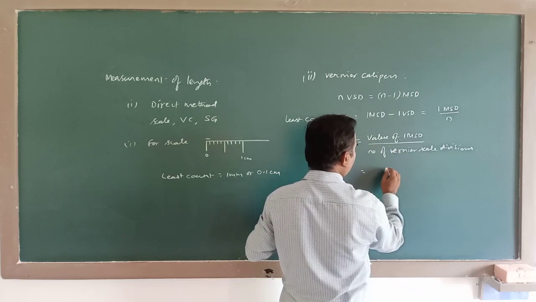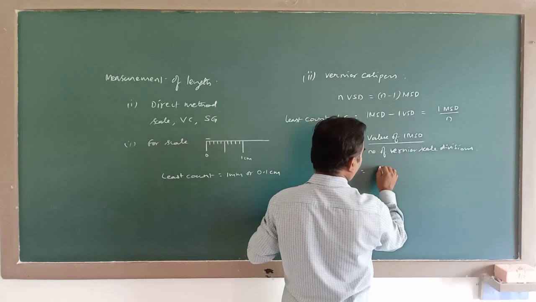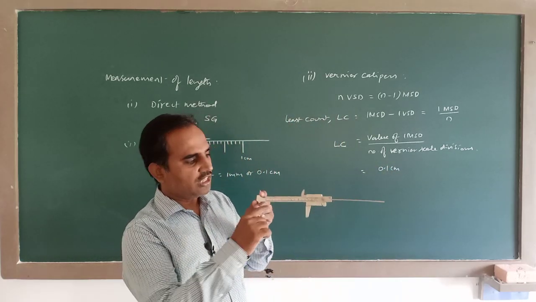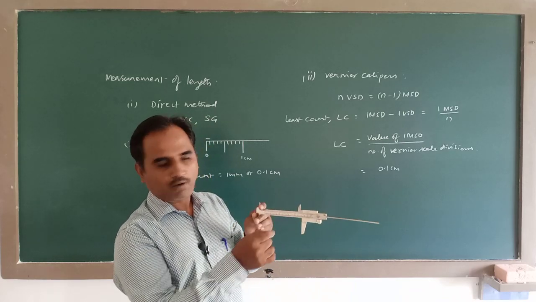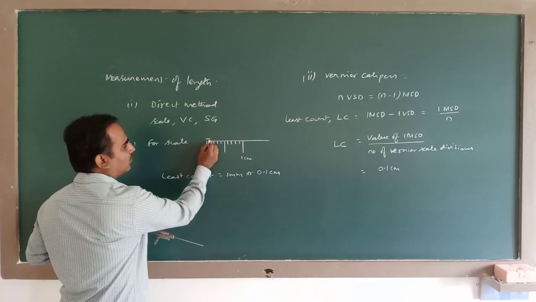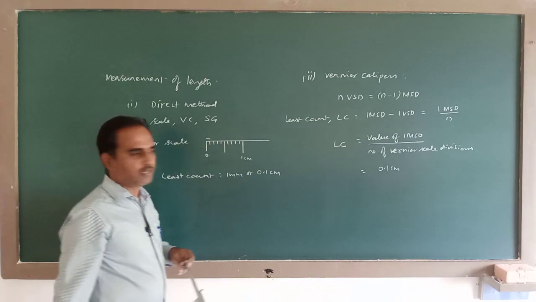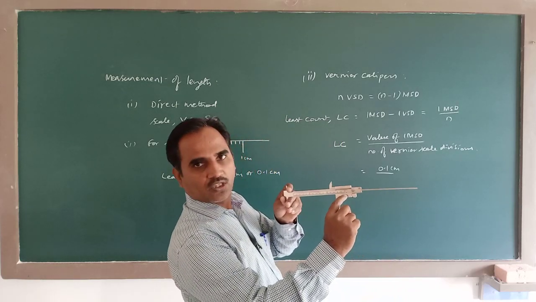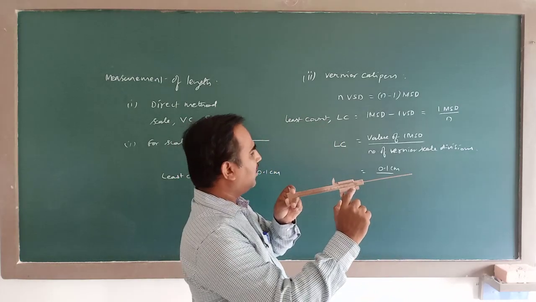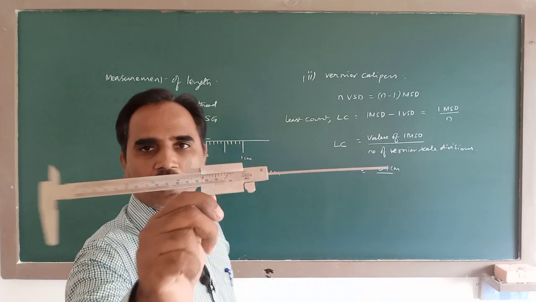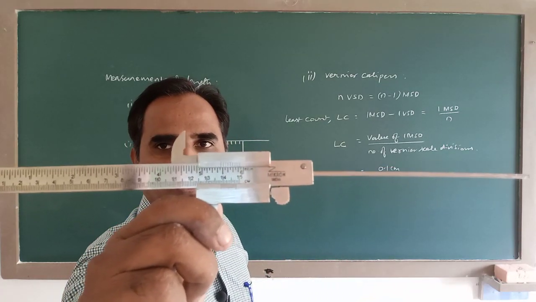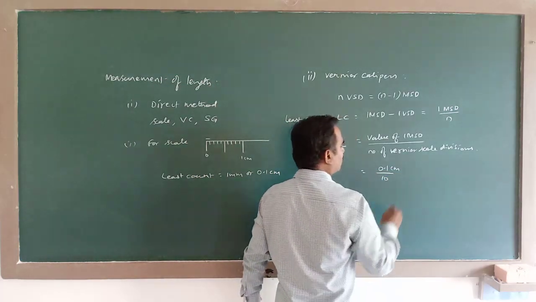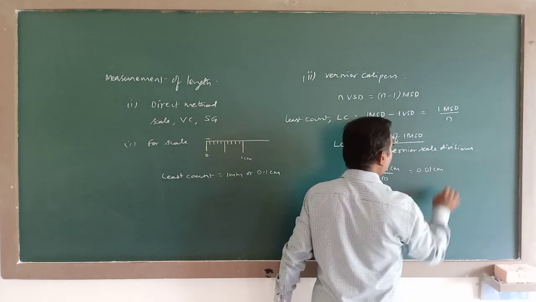1 millimeter means it is 0.1 centimeter. On this main scale, the value of one division is this much, that is 1 millimeter, which is 0.1 centimeter. Next, on this vernier scale there are 10 divisions. I don't know whether you could see those divisions or not. So here there will be 10 divisions. So the least count is 0.01 centimeter.